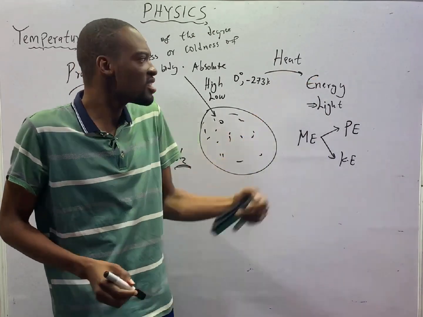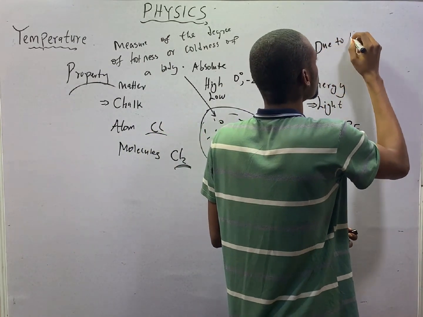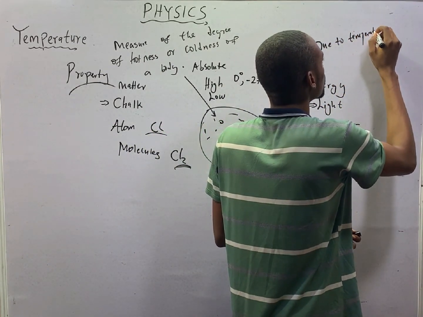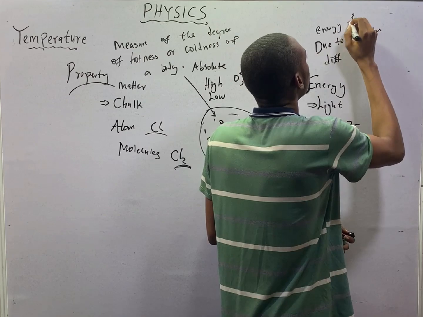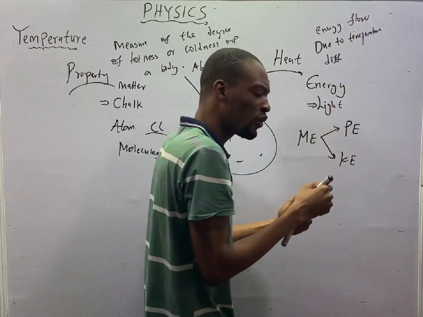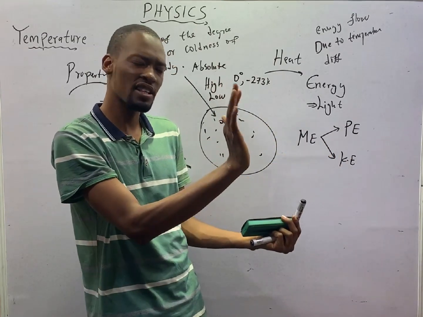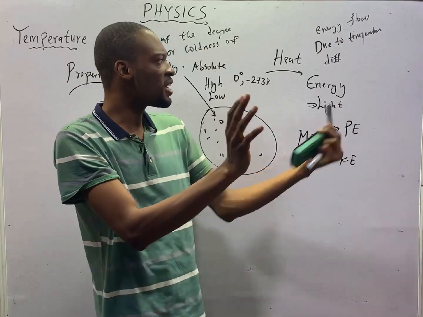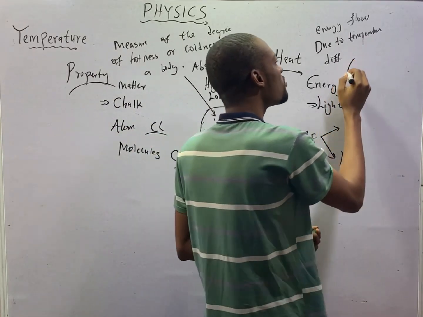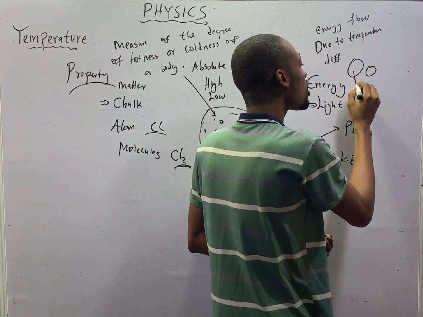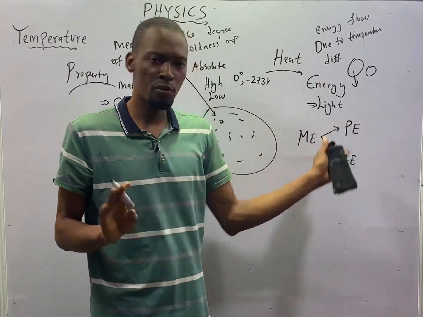Heat, on the other hand, is a form of energy which occur due to temperature difference. So heat is a flow of energy. If there is fire there, you are here, you put your hand here, you feel hot. Why? The heat is coming to you. And why the heat? Because of temperature difference. If you put an object here and there is another object here, if this object is hotter than this one, heat will flow from the hotter object to the cooler object.